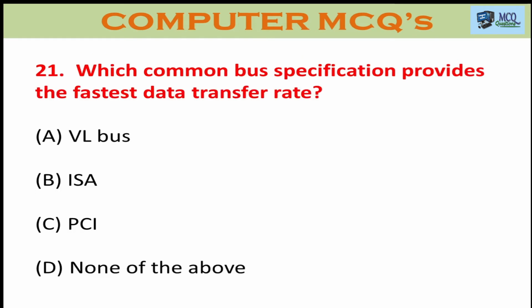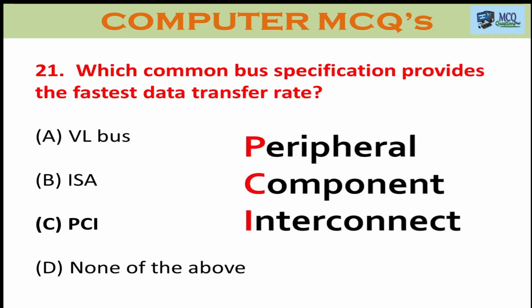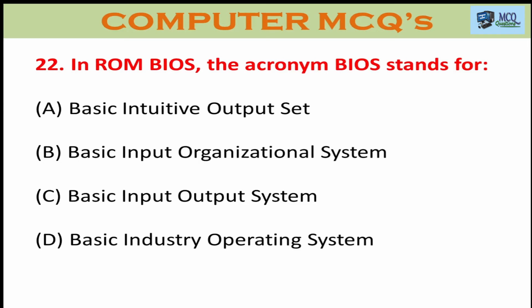Question number 21. Which common bus specification provides the fastest data transfer rate? Option A, VL bus. Option B, ISA. Option C, PCI. Option D, none of the above. The right answer is C, peripheral component interconnect, option C.